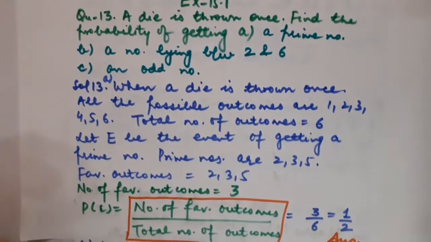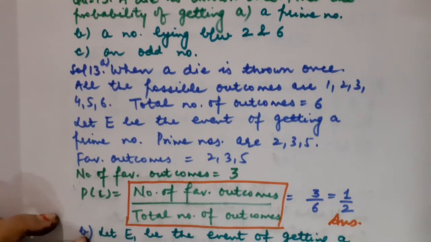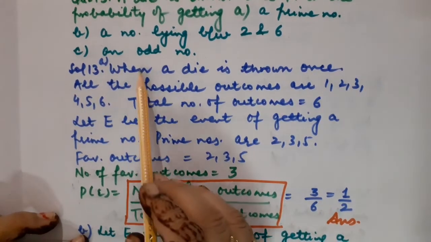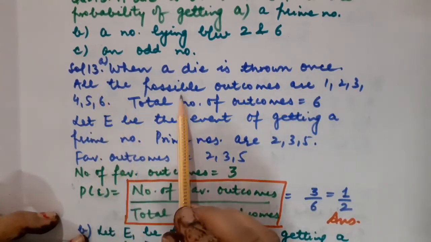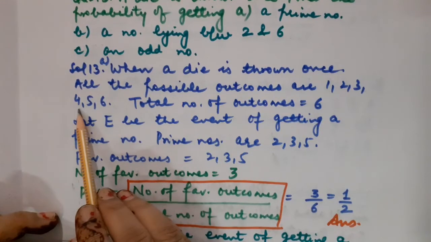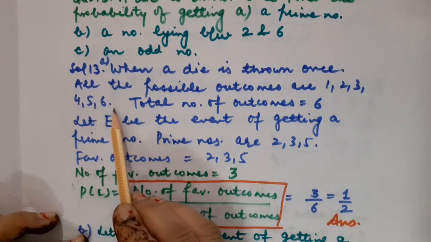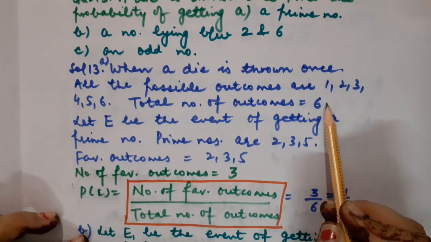Okay. So children, now I am going to tell you the proper steps for how you have to solve the questions based on probability. Fine. So you will write, when a die is thrown once, all the possible outcomes are 1, 2, 3, 4, 5 and 6. Correct. So the total number of possible outcomes is equal to 6.